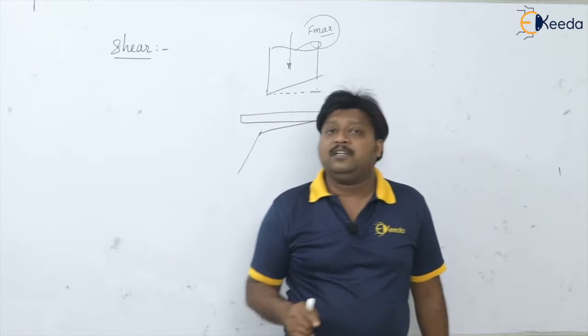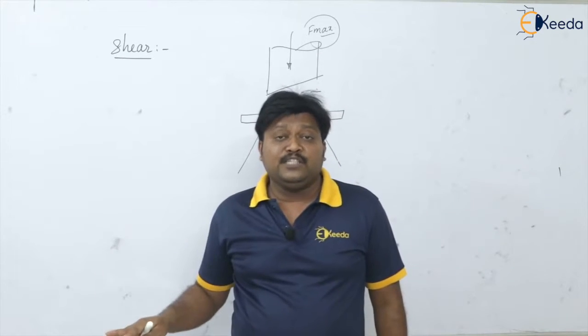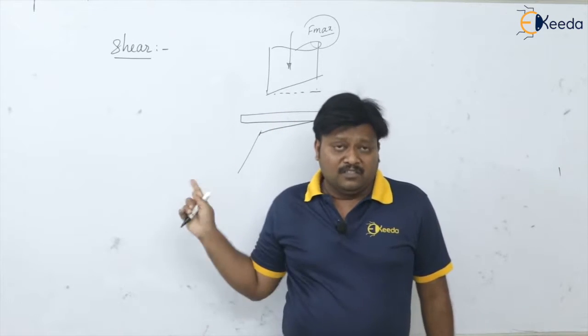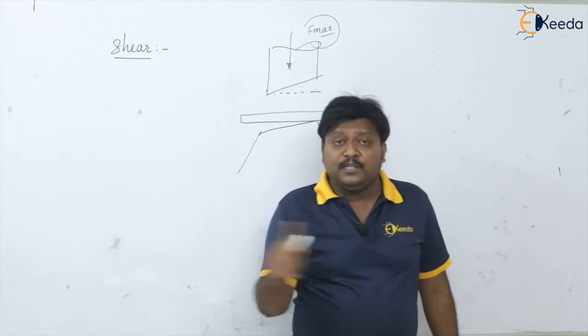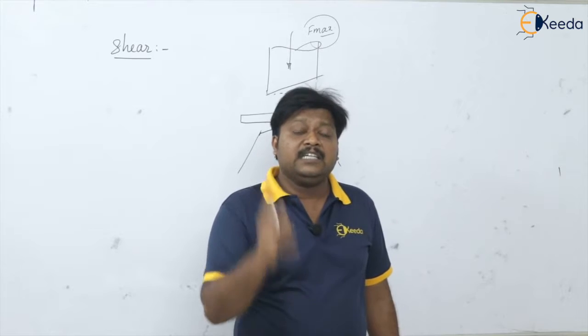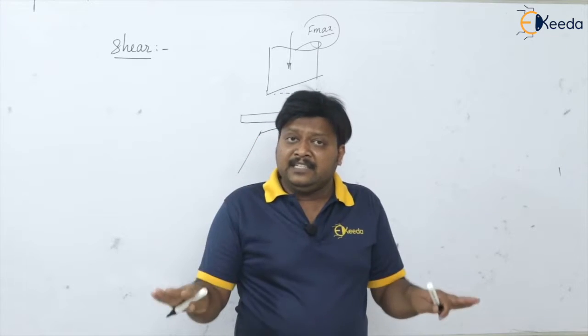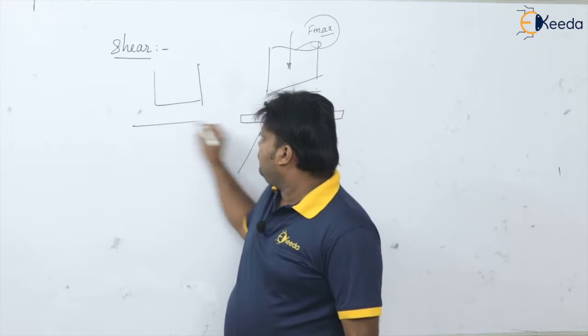But one important thing that we have to keep in mind is that the provision of shear is going to minimize only the maximum force, F max, but it is not going to minimize the work done in the shearing. Please remember, the work done will remain the same. This is without shear.